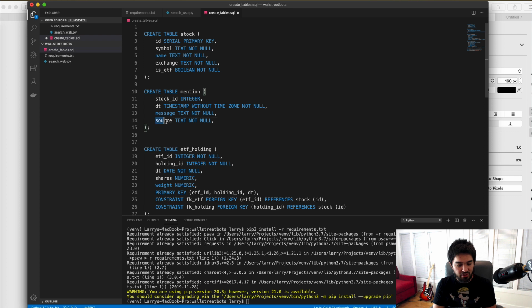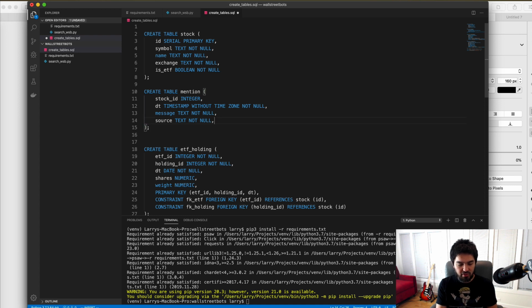And so the source here, we can record that this is from WallStreetBets, but we could expand this table and have other sources. So I could store, say, the source is WallStreetBets, the source is Twitter, the source is StockTwits, or some website, right? So you can have a variety of categories here.